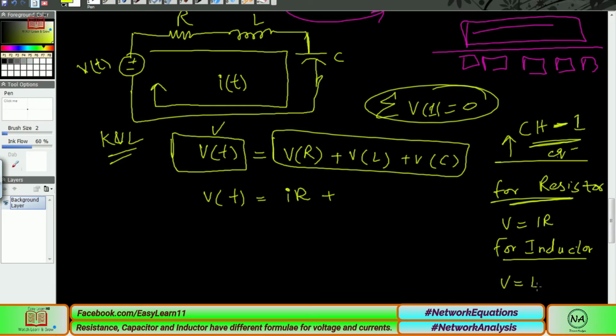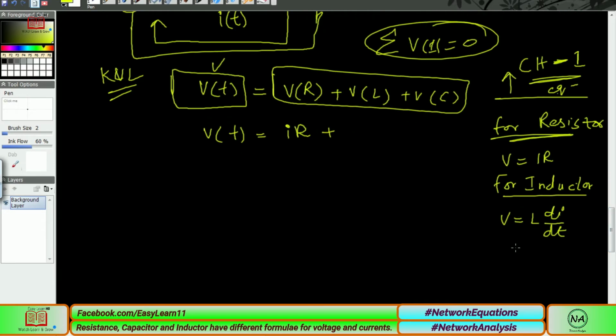L di, derivation of current with respect to time t. These formulas were derived earlier. How do these formulas come and why do we choose them? This is a very, very important table that we discussed in the earlier episode. So go back, and I recommend you, if you haven't, because this is very, very important.